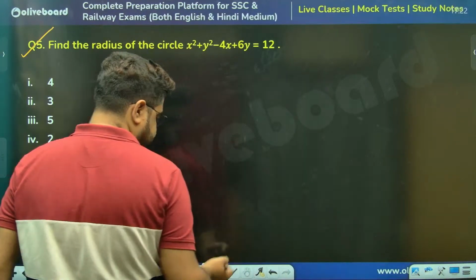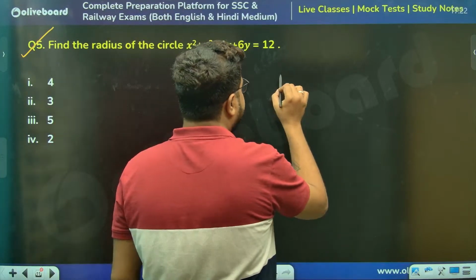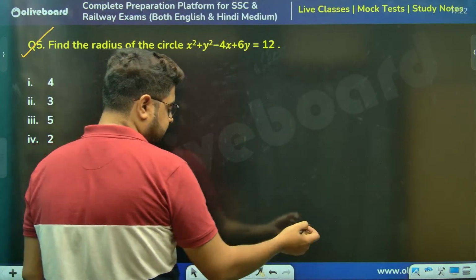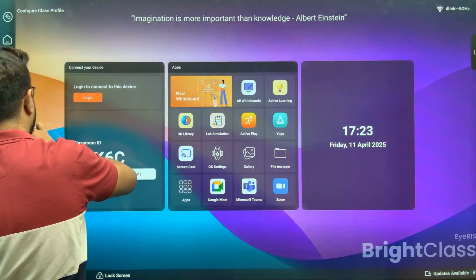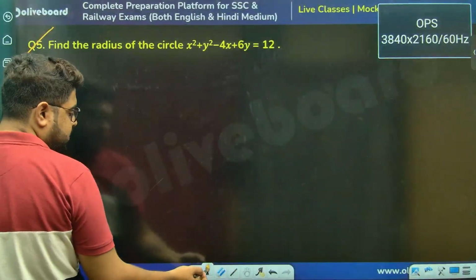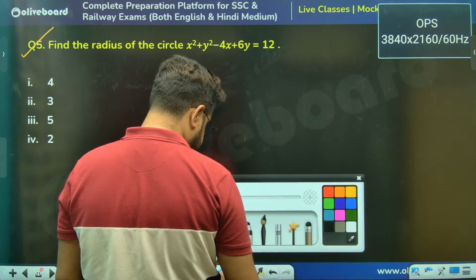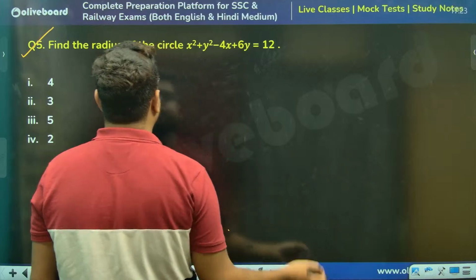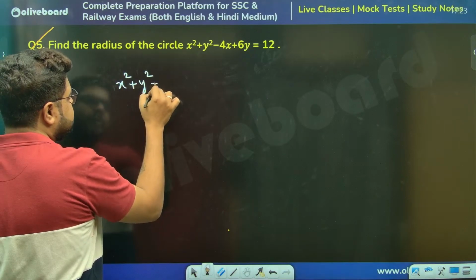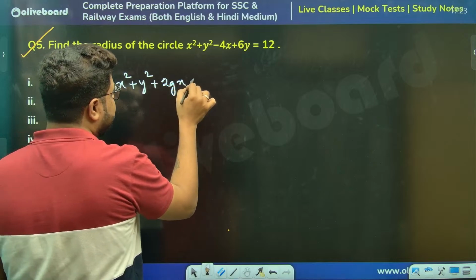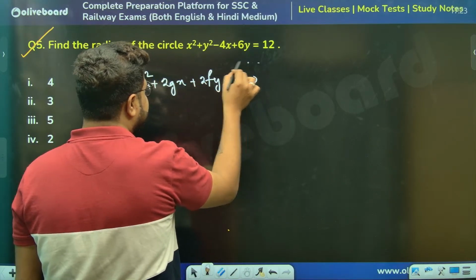So let me see this, for those who don't know. The general equation of a circle. Every time this is happening, previously it used to be once or twice, and now it is every time. So the general circle equation is x square plus y square plus 2gx plus 2fy plus c equal to 0. This is the general equation of a circle.